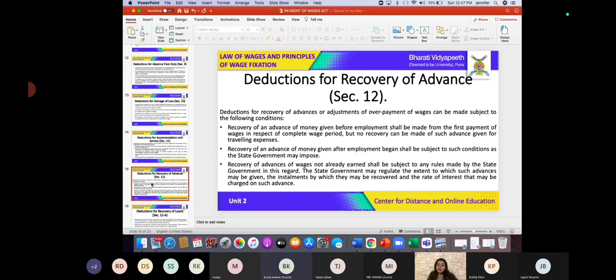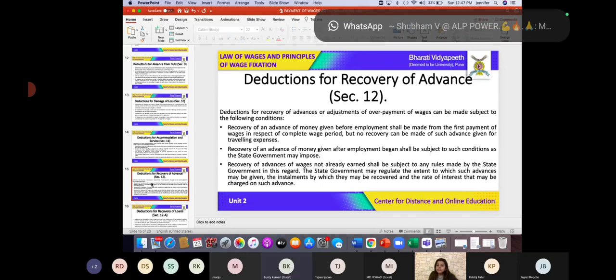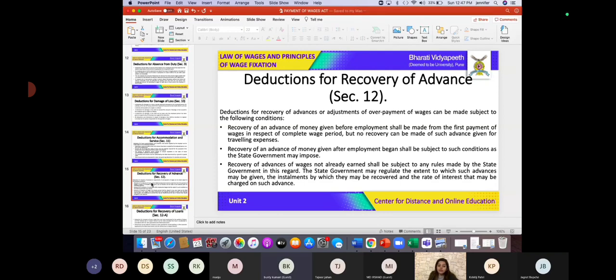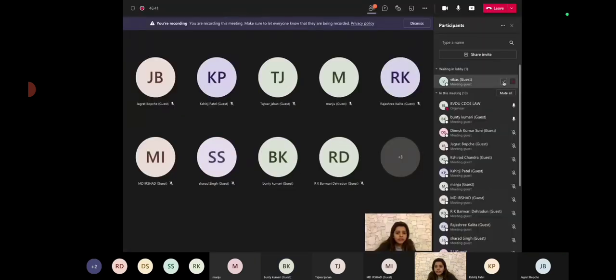Now we are going to talk about deductions for the recovery of advance. Advances are nothing but something like a loan, right? So if advances have been given by the employer to an employee, then obviously he will have a right to recover that amount.